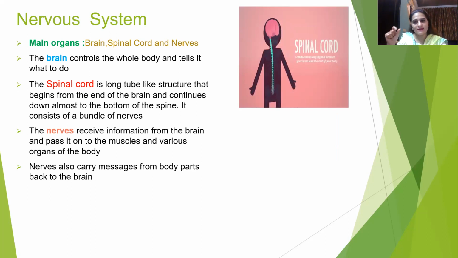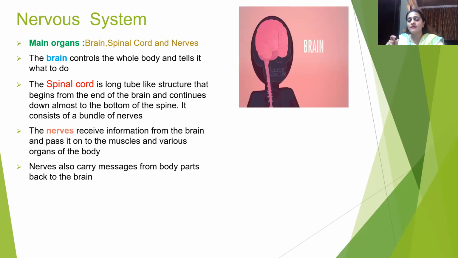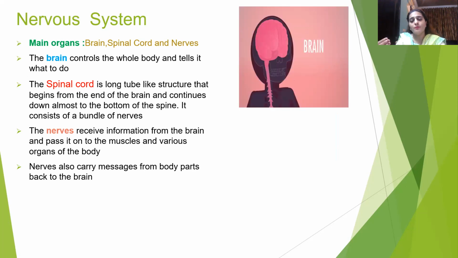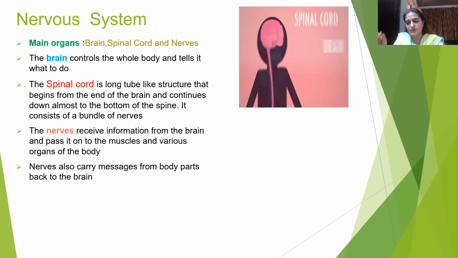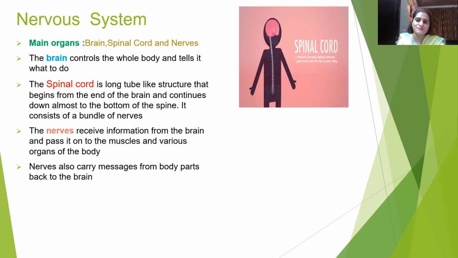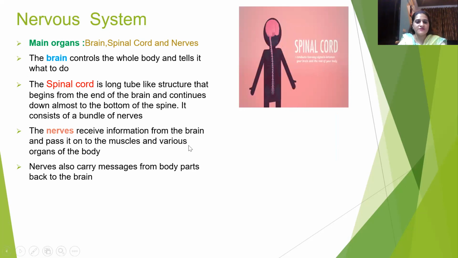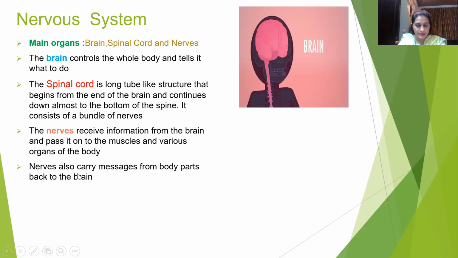So we can say that the spinal cord is a medium between the brain and our body. So signals are transferred from brain to body or from body to brain with the help of this medium, which is known as the spinal cord. Now, what is the spinal cord exactly? The spinal cord is a bundle of nerves. The nerves receive information from the brain and pass it on to the muscles and various organs of the body.